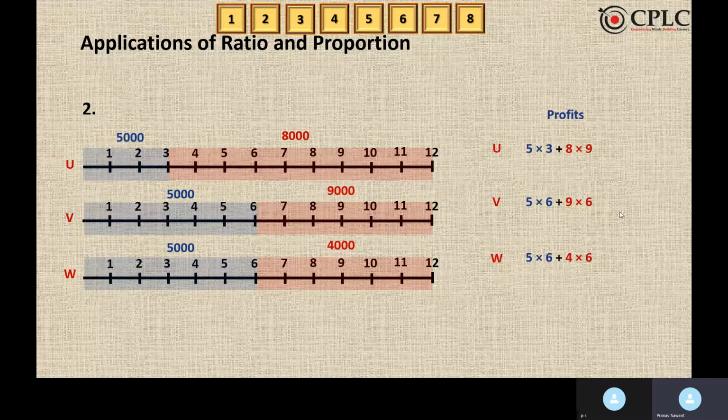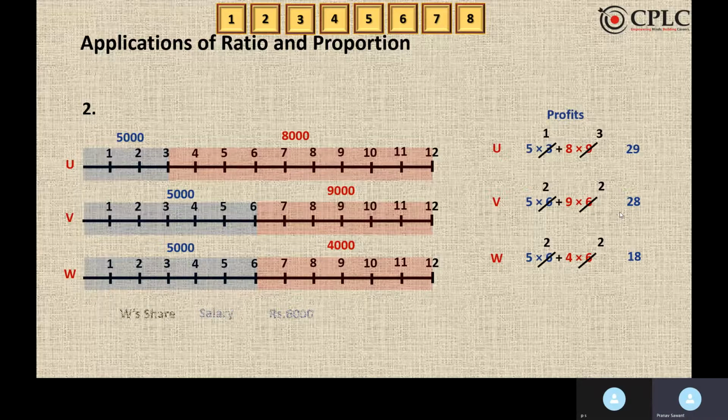Now let's find out the total capital of U, V, and W. So let's cancel out the zeros and work with the values. So 5 into 3 plus 8 into 9. 3 is the time period, 9 is the time period. 5 and 8 are the capitals. Same follows for V, that is 5 into 6 plus 9 into 6, and for W, that is 5 into 6 plus 4 into 6. After cancelling out the values, we'll get the ratio, that is 29 is to 28 is to 18.